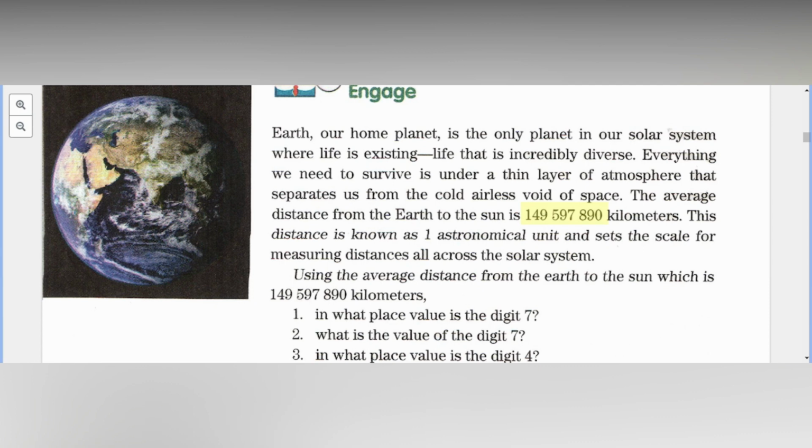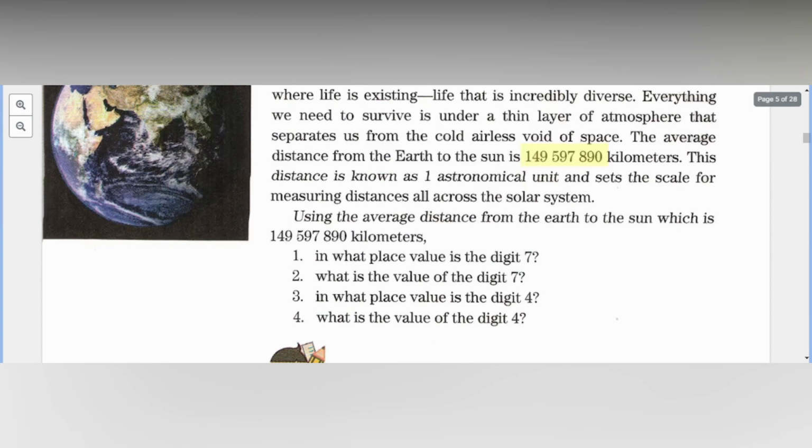Using the average distance from the Earth to the Sun, which is 149,597,890 kilometers, in what place value is the digit 7? What do you think is the place value of your 7?